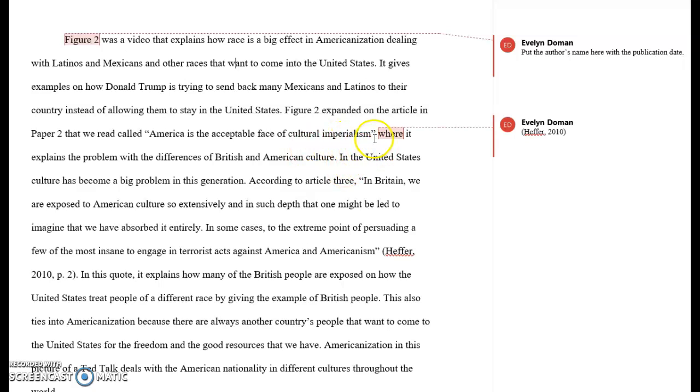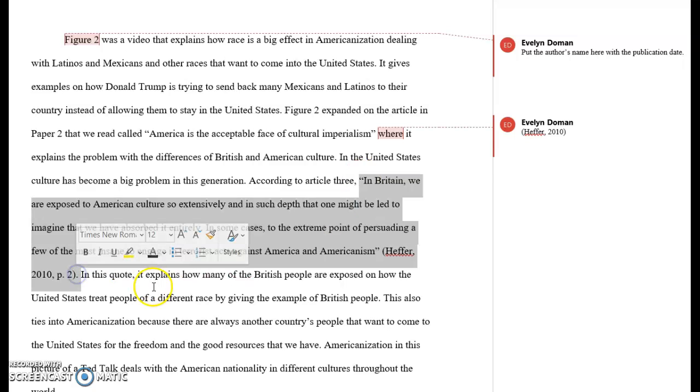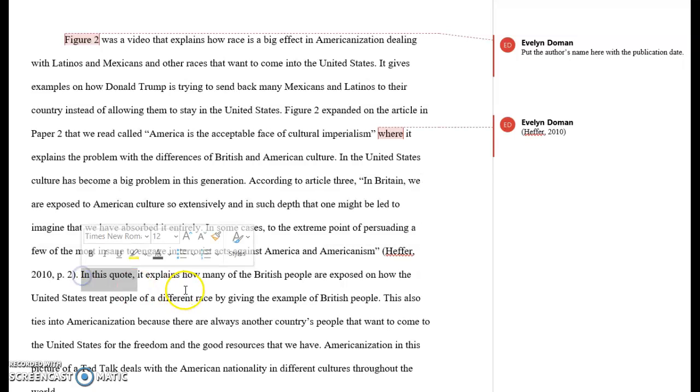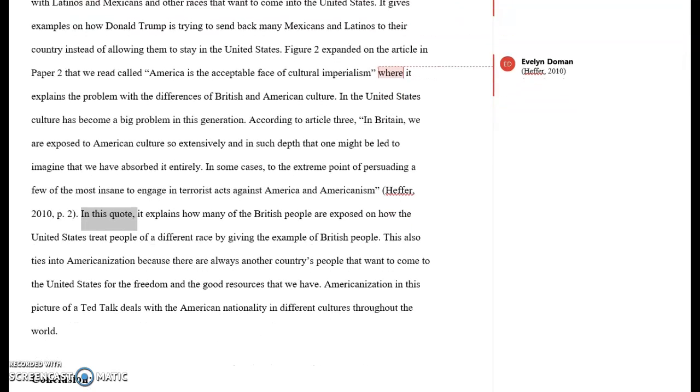Okay, she was able to relate figure 2 to the paper that we read in the previous assignment about America as the acceptable face of cultural imperialism, which was the article by Heffer. And again, she uses quotes from that article to explain how they're related, and then she paraphrases the quotes as well too, so that we have further understanding about how she interpreted the quote.